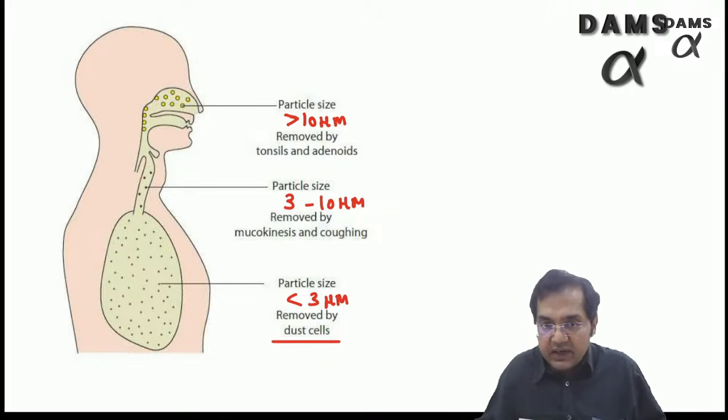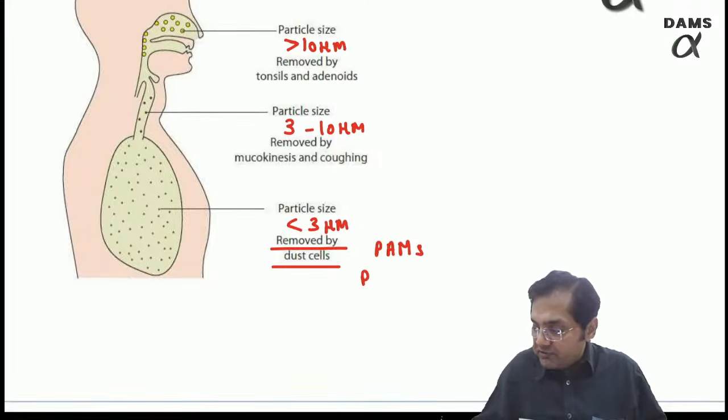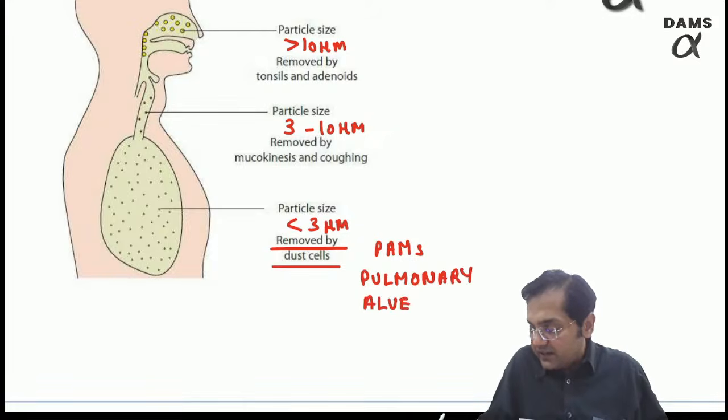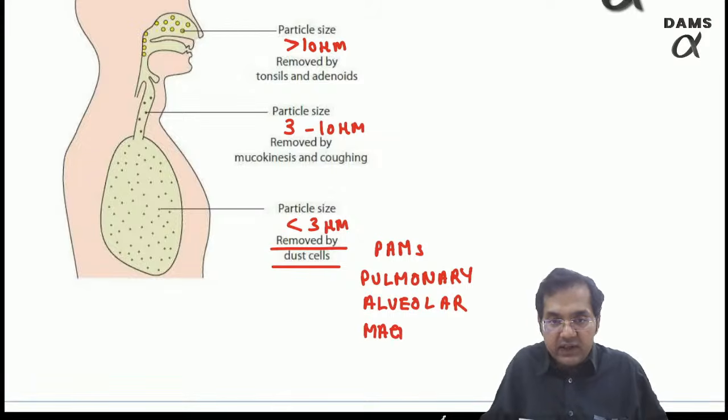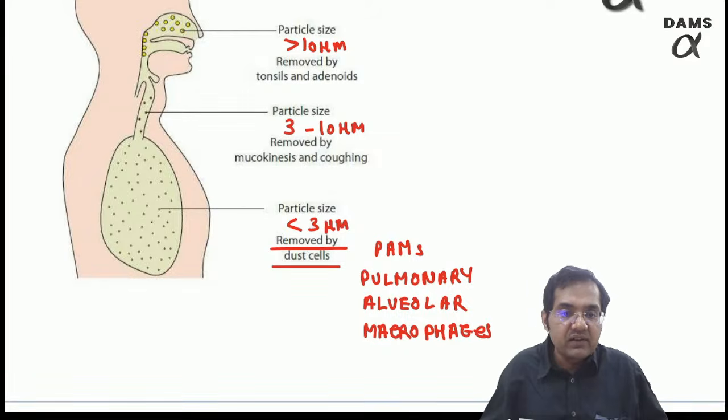Please listen carefully now. Dust cells are your PAMs, pulmonary alveolar macrophages. And now you will agree with me that the answer has to be alveoli, right? Pulmonary alveolar macrophages. These are known as PAM cells, right?